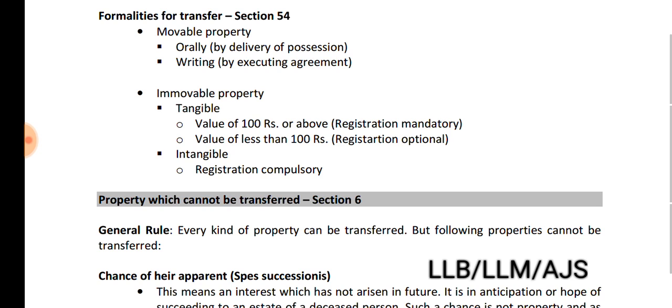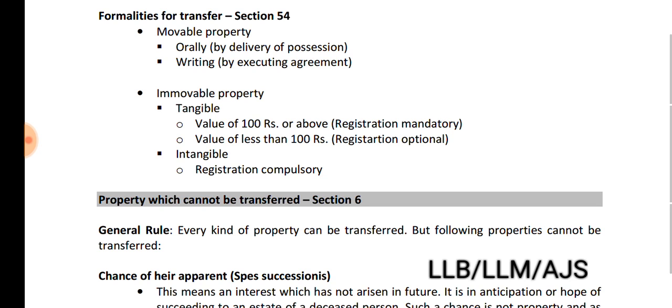So movable property is divided into two classes: tangible and intangible. Tangible means which has physical existence. Intangible is which we cannot touch or feel, like intellectual property rights, copyright, patent, trademark.